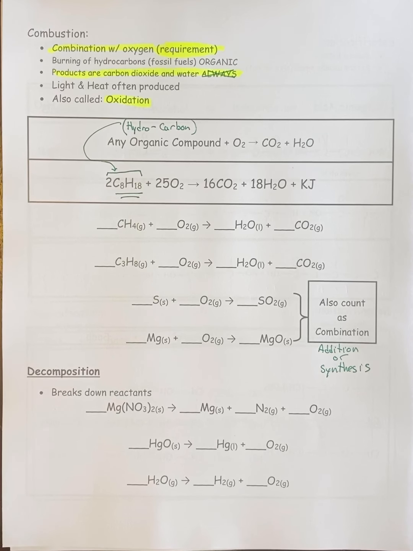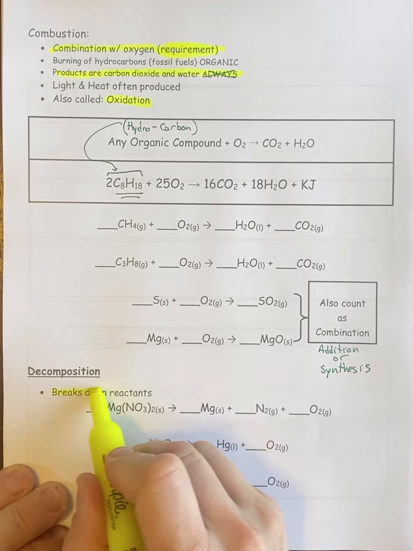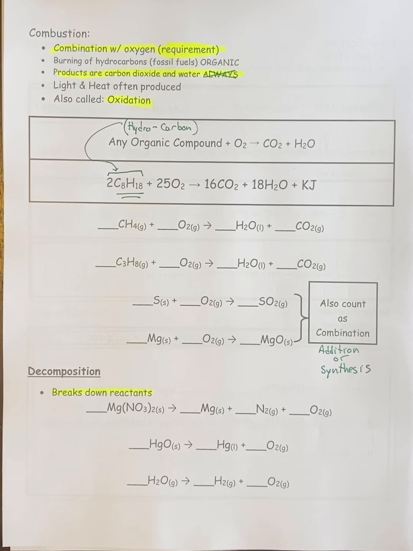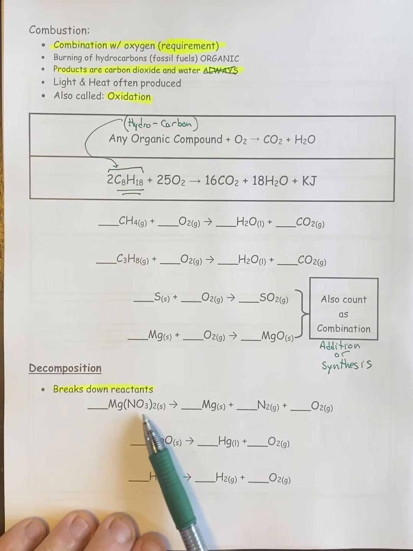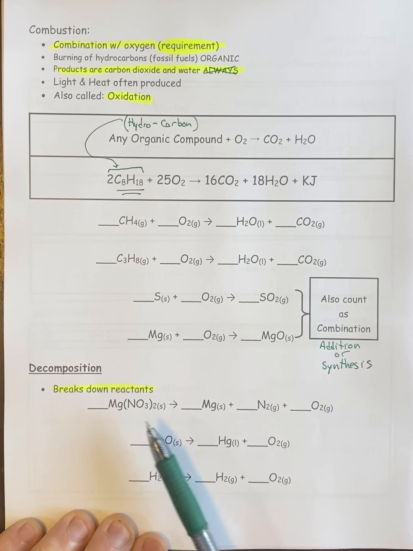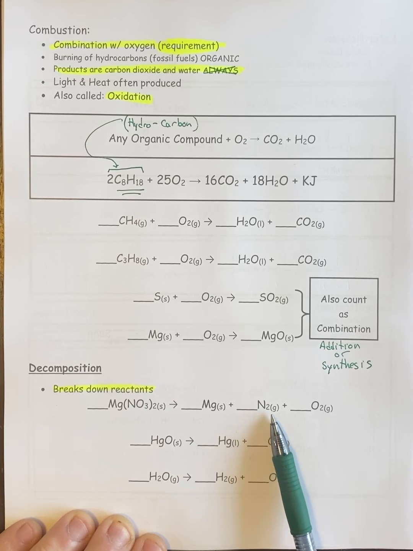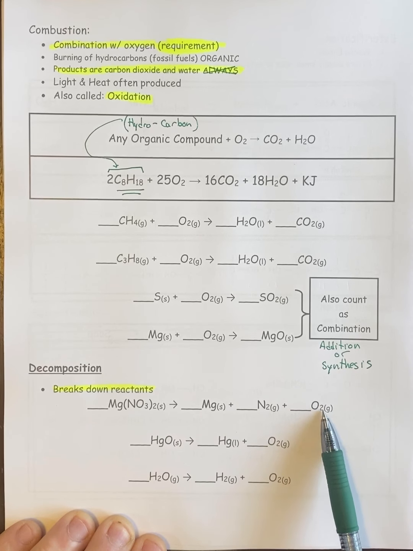The last one that we're going to do on this page is decomposition. Decomposition, just like biology, decomposers, they break things down. So a decomposition reaction is a reaction that breaks down a compound into its individual elements. So here, MgNO3 twice gets broken down into individual Mg, individual N, even though there's two, it's still an element, so it counts, and individual O. Even though there's a two there, it still counts.